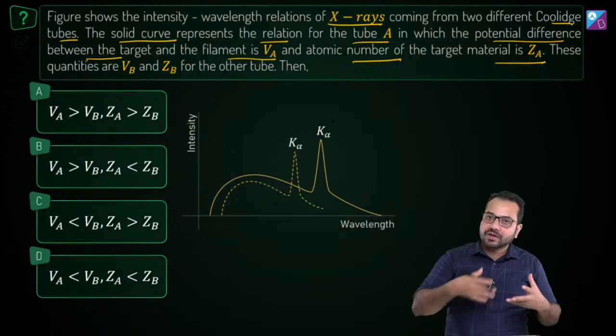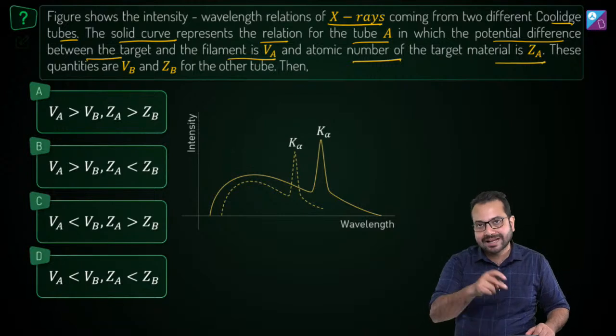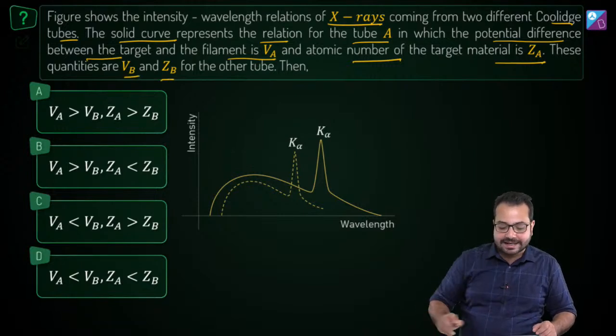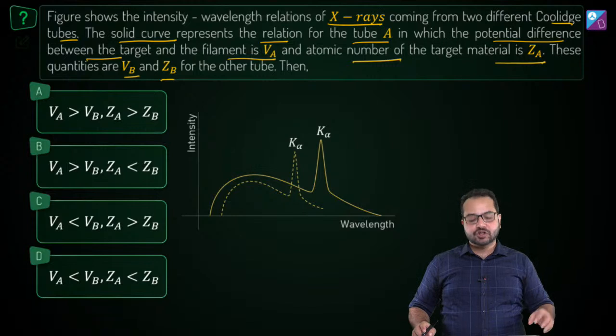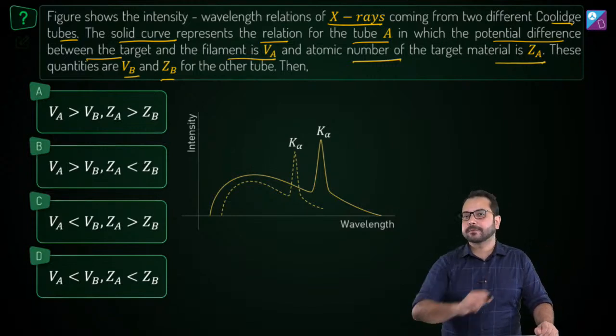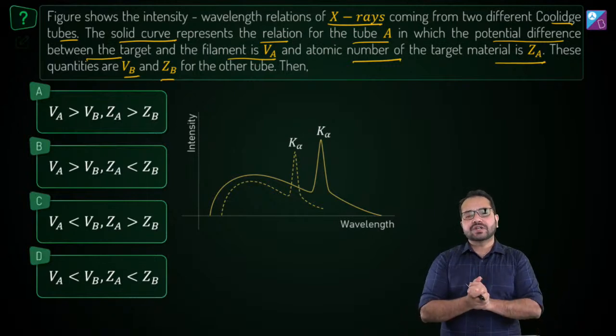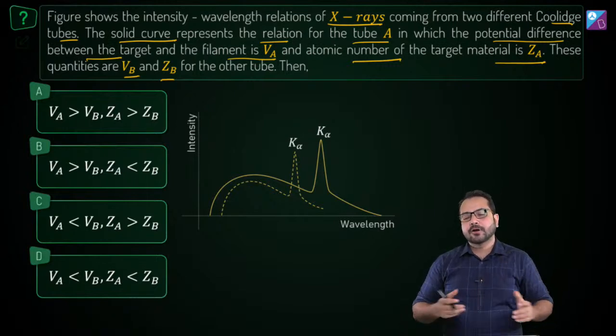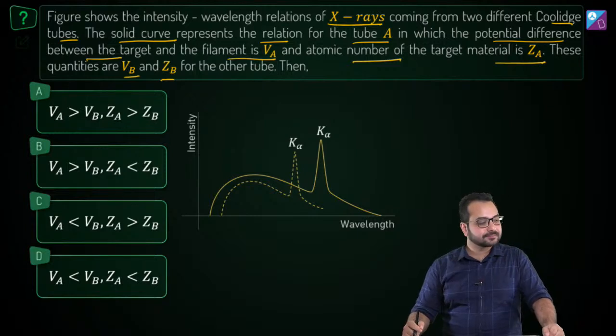And for the same quantities for the other one, the dashed graph, it is VB and ZB. Now we have to find out a relationship between VA and VB and the relationship between ZA and ZB. That is the question. Okay, read the question carefully and quickly let me know how we should proceed with this question.